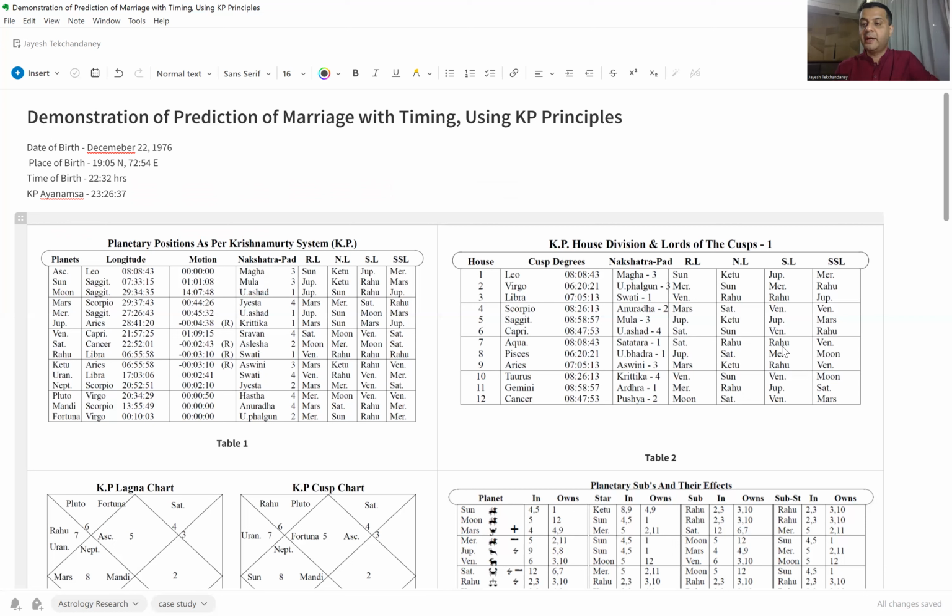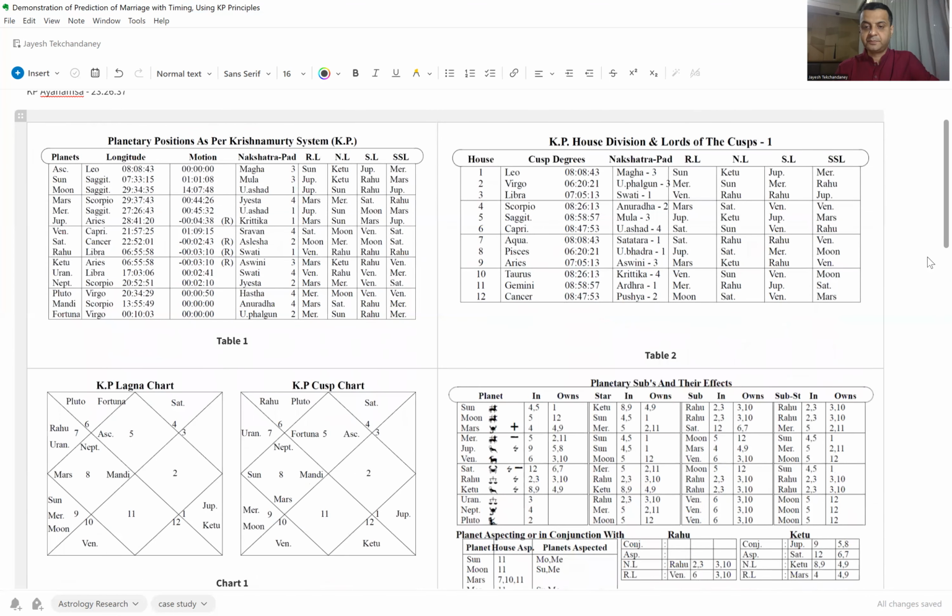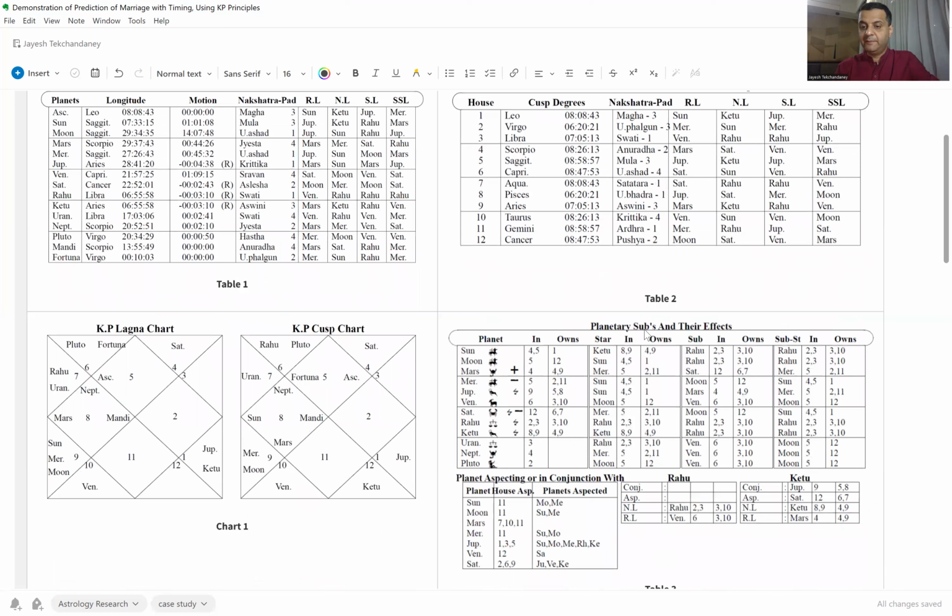We need to check whether Rahu signifies any of the three houses, 2, 7 or 11. And to identify that, we would look at the table here. That is the table of planetary subs and their effects. We are looking at the seventh cuspal sublord, which is Rahu. And Rahu here, as we can see, is a significator of the second and the third house, as we described. It is located in the cusp, and hence it will give the results in the second and third house.